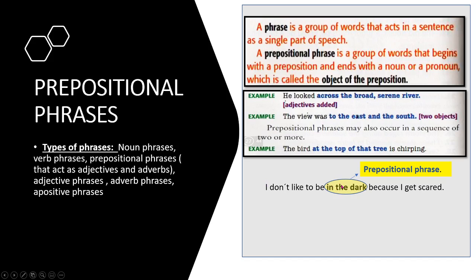No. It refers to be. So in this case, this is not an adjective prepositional phrase. It is an adverb because it is affecting a verb. It's not affecting a noun. You see? In is the head of the prepositional phrase, and dark is a noun, which is the object of the preposition.